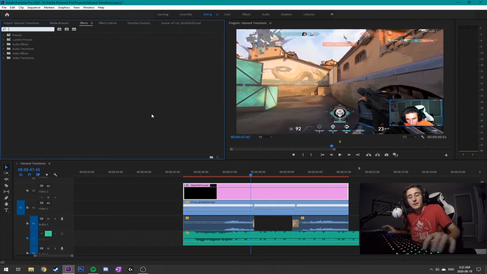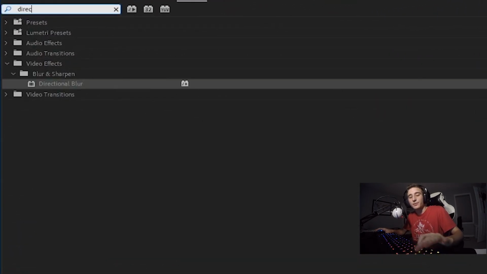Alright, so now we're on to step 3, motion blur. You're almost there. You got this. You're gonna head on over to effects, hit Shift 7, and type in directional blur.